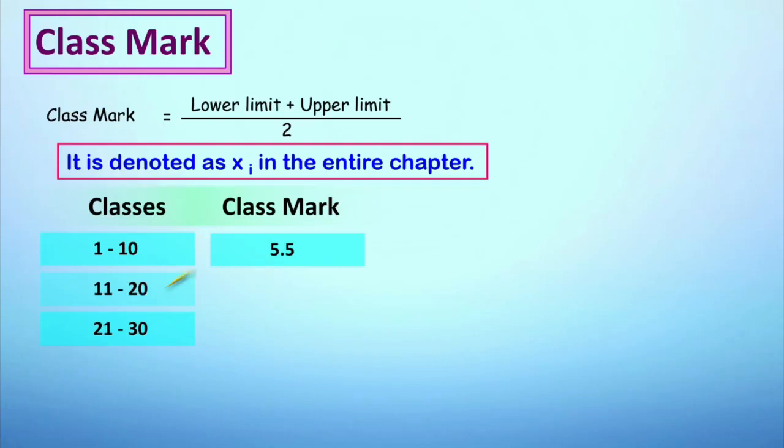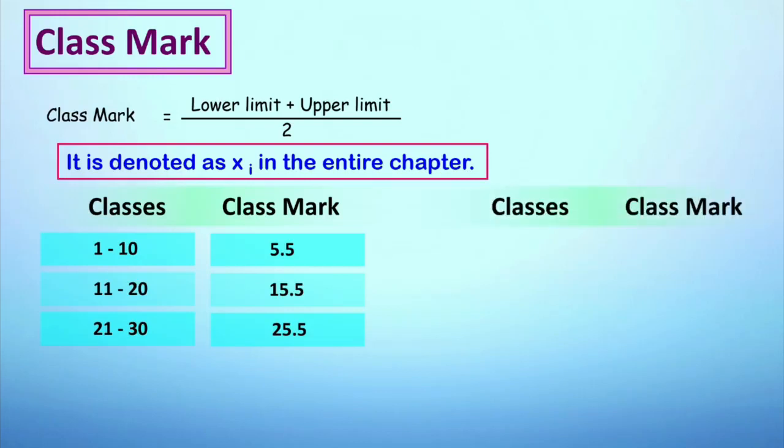We again add lower, that is 11 plus 20 upon 2, that simply gives me 15.5. And the last interval, that is 21 to 30, again we use the same formula, that is 21 plus 30 upon 2, that will give me 25.5. After calculating the class mark of discontinuous class, let's see how to calculate the class mark of continuous class.